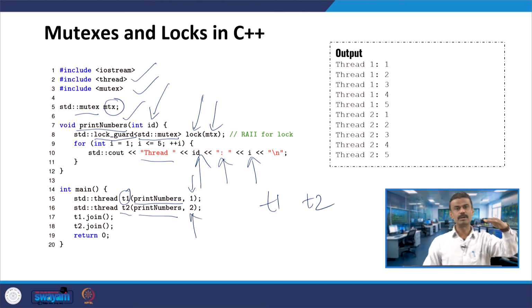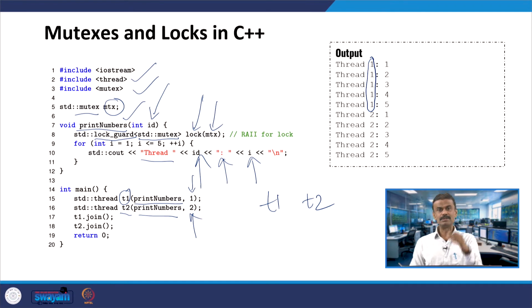So, it will go up to the termination, and we know that we are going to get either thread 1 first or thread 2 first. It depends on the compiler, so you have to run it in various compilers. Here in this case I got thread 1 first, meaning it happens one by one. So first thread 1, and that is nothing but the ID. This ID will be printed, then the values of I from 1 to 5 will be printed.